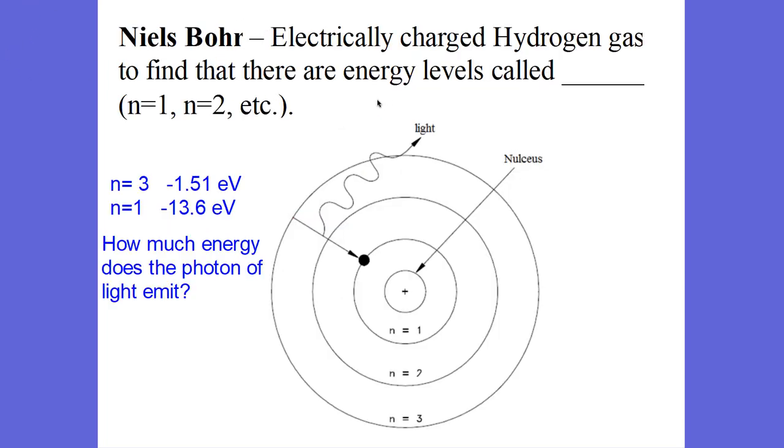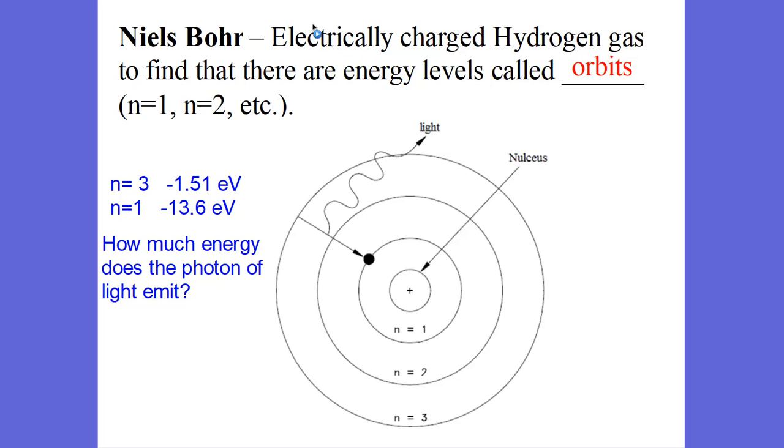Okay, he took a look at hydrogen gas, one of the simplest things, and so he heated it up, and he found that there was these things called orbits. We've already studied atomic energy levels, and so he said, you have an electron, you shoot it with light, that electron excites up. When that electron excites down, it gives off energy in the form of light. And so there were quantums of energy.